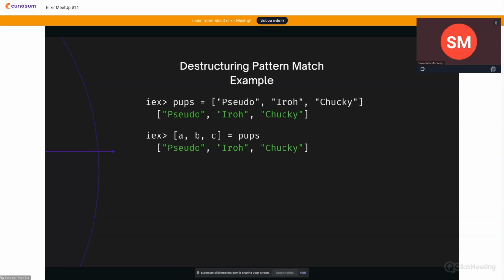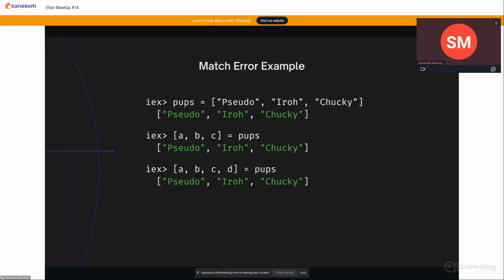In IEX, if we try to destructure this value, we can. By taking a list and adding in the variables A, B, C, we can pattern match on the right side of those strings. So if we were to now type in A, we would get pseudo, B, iro, and C, chuki. What happens if we try to pattern match on a list that's longer than our assigned list? We get a match error. Elixir is really good about raising errors and generally gives you a pretty good idea of what you need to do to fix it.